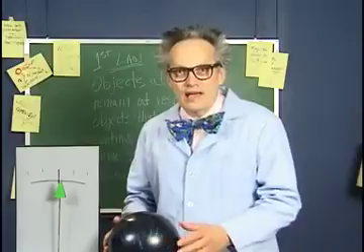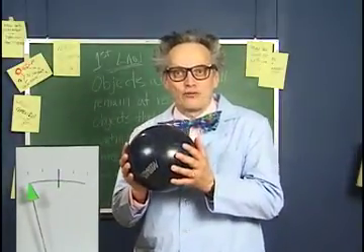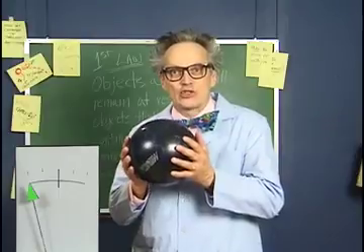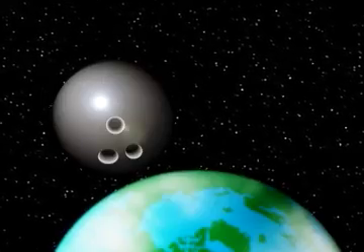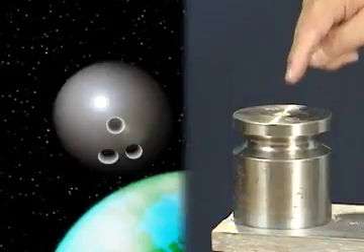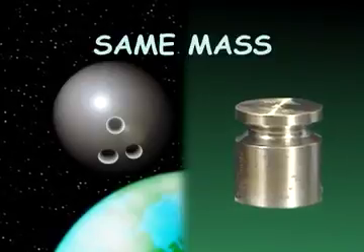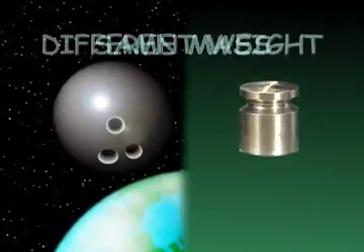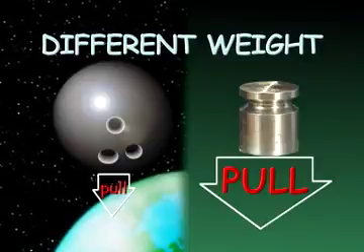The force of gravity is also affected by distance. The pulling force between two objects is stronger when the objects are closer together. If the bowling ball was in space and this cylinder stayed on Earth, they would still have the same mass because they would have the same amount of material. But they would have different weights because the pull of gravity on the ball would be less.